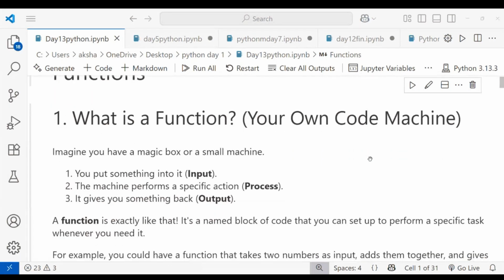What is a function? Let's see. Imagine you have a magic box or a small machine. You put something into it, any object you can give. You put it in that box, right?